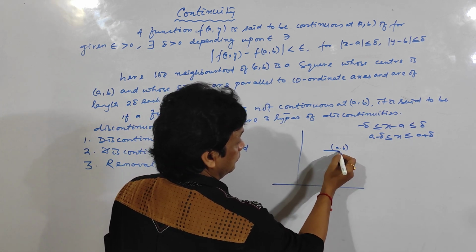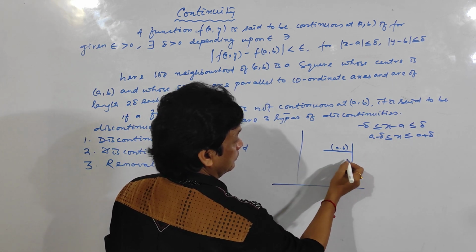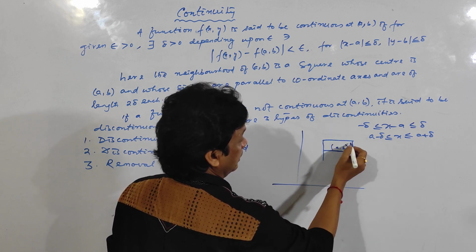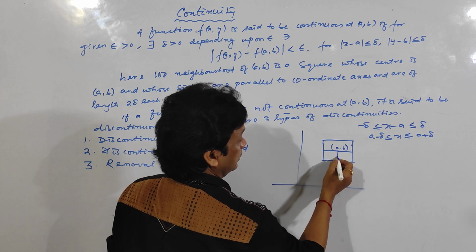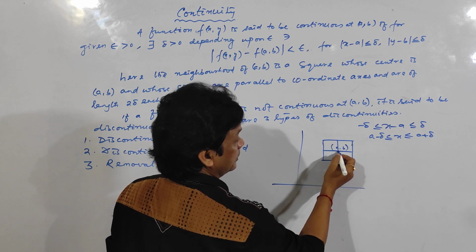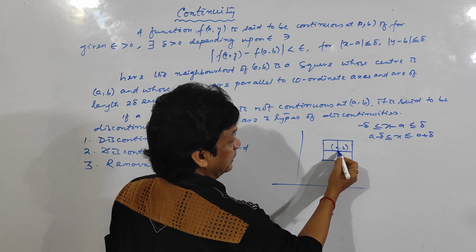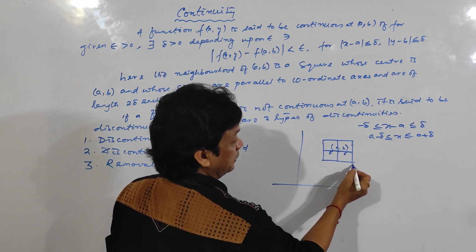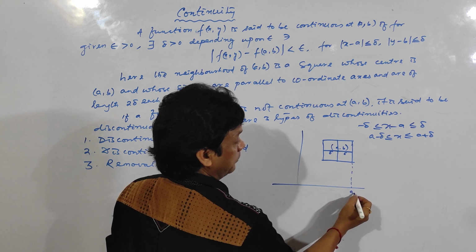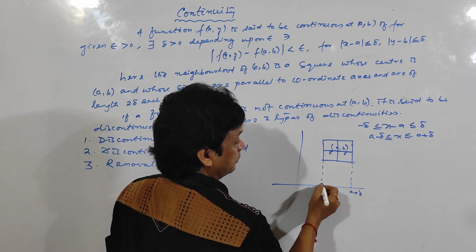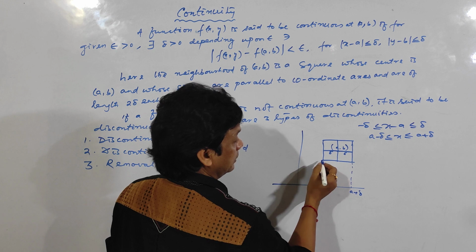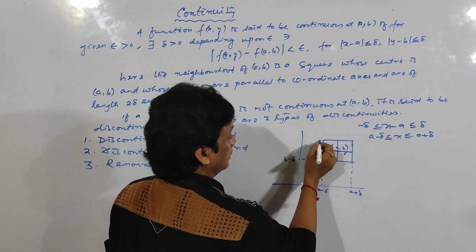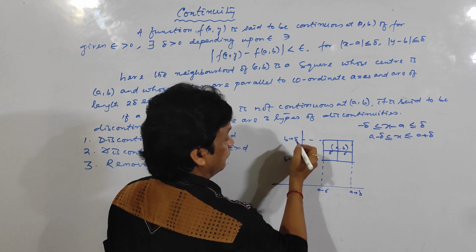See here, this square has center (a,b) and this difference is delta. So this point will be a plus delta and this point a minus delta, this one is b minus delta and this point is b plus delta.